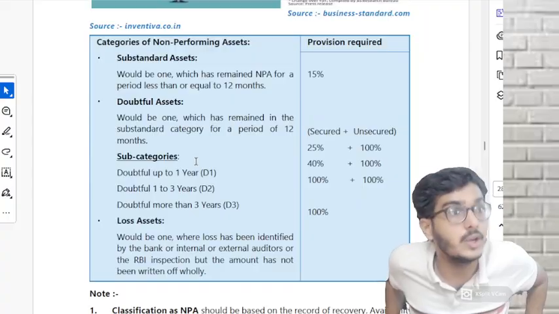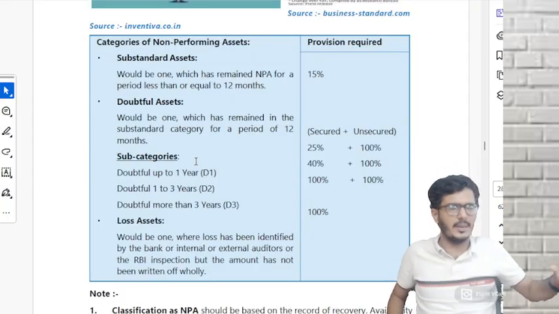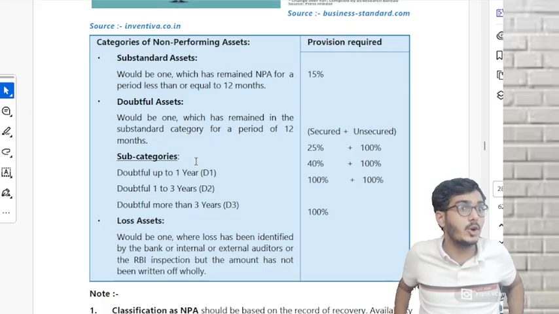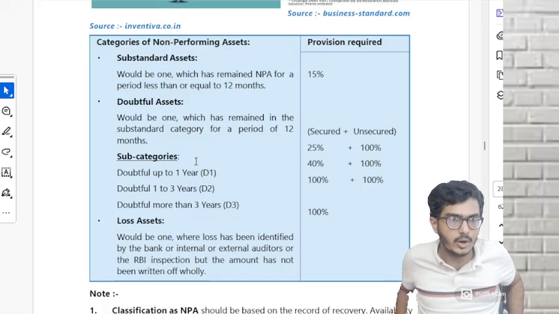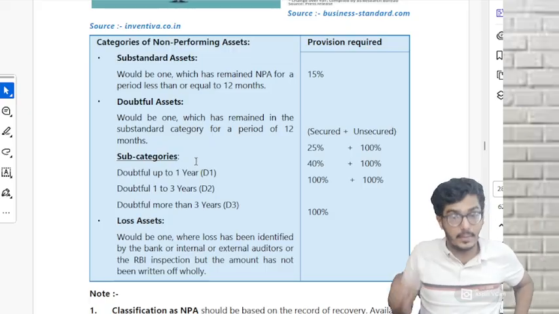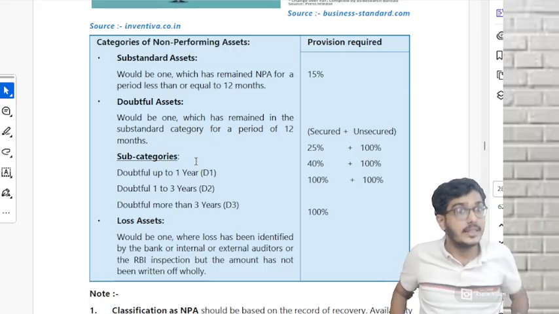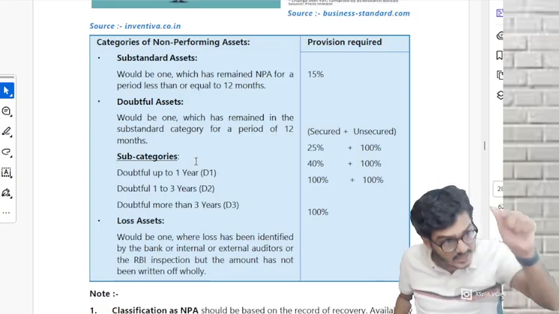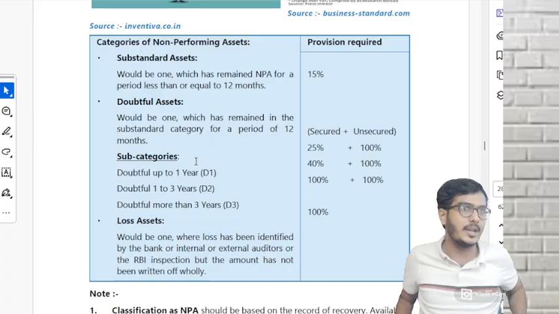In your accounts, for a normal company doing trading of goods and services, you make something called a provision for doubtful debts. Correct or not? Anywhere in your accounting standards did you learn that if the debtor amount is 1 lakh and he has not paid for 60 days, make a provision of 30,000? No, but banks have made it like that. They have given the percentage of the provision which the bank has to make.